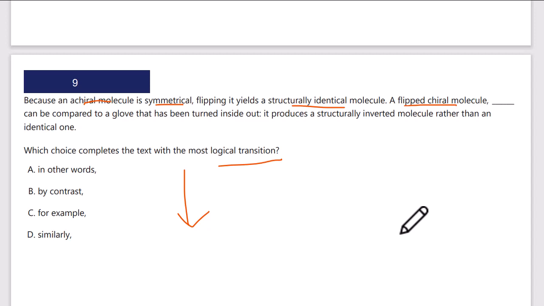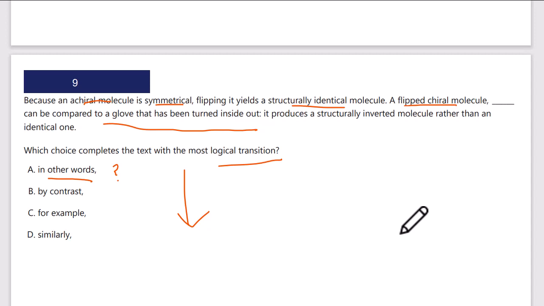I probably need to check the answer choice because I don't have an obvious fit here, I think, that I can think of the word for. A flipped chiral molecule, in other words, can be compared to a glove. This might be because it's trying to say, in other words, a simple example that the reader might understand. I'm going to hold on to that for a second.